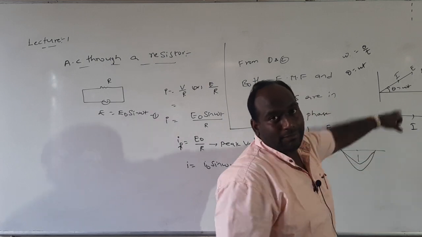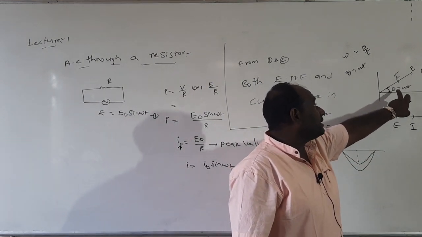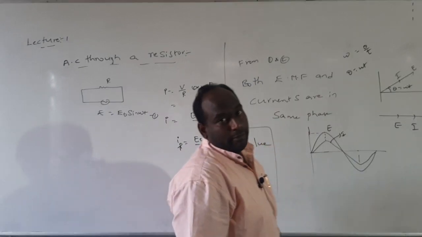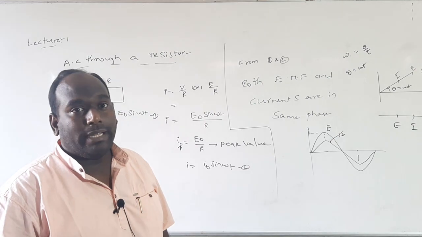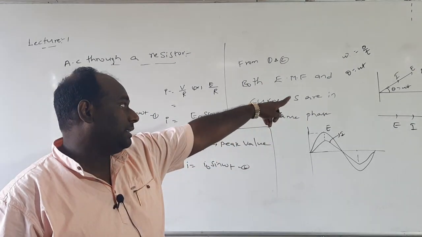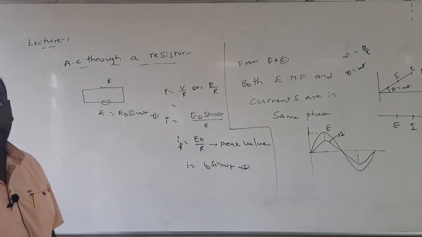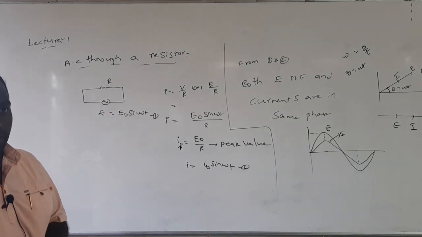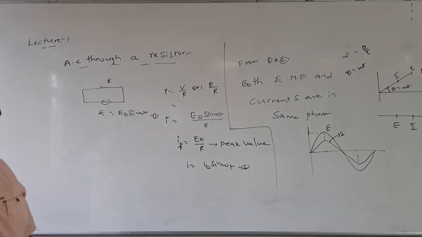So at any instant of time, if you want EMF and current, draw a phasor diagram. We can write like this. Any value changing as a sine function, we can represent as a phasor. So this is the phasor diagram for AC through a resistor. So today's class is going to end. Tomorrow I am going to explain AC through a capacitor and AC through an inductor. Thank you.